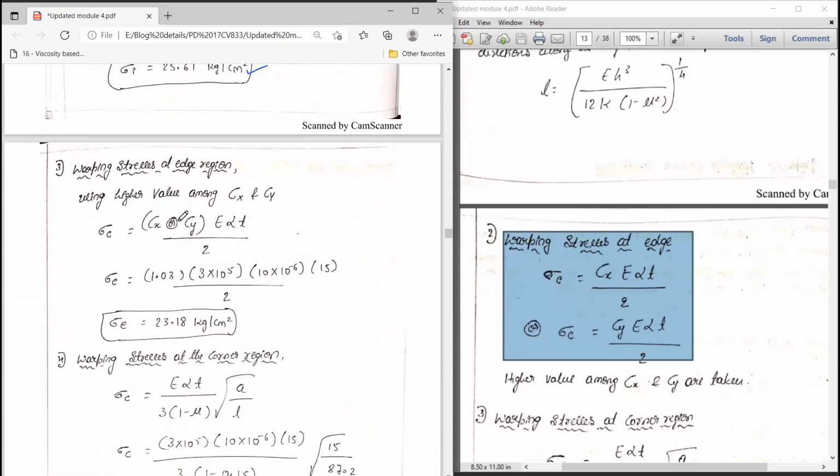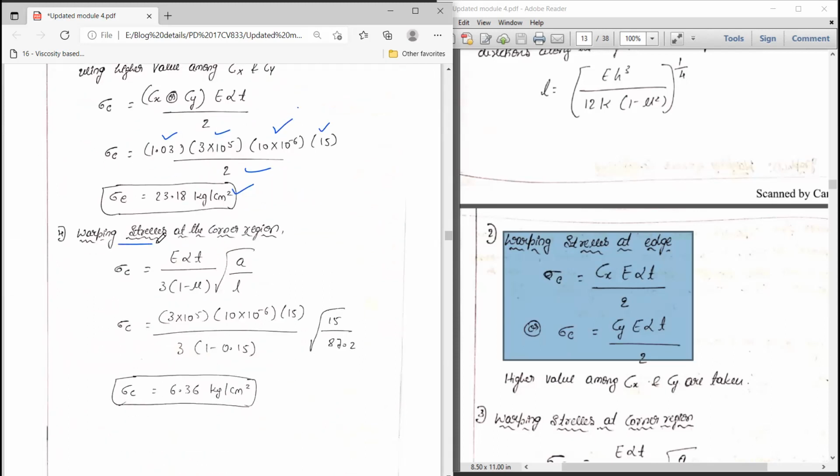Therefore, consider the Cx value here, 1.03. E, the Young's modulus, is 3 into 10 to the power of 5. Alpha, the thermal coefficient, is 10 into 10 to the power of minus 6. And T, the temperature differential, is 15 degrees Celsius, divided by 2. So you are going to calculate the stress at the edge region.